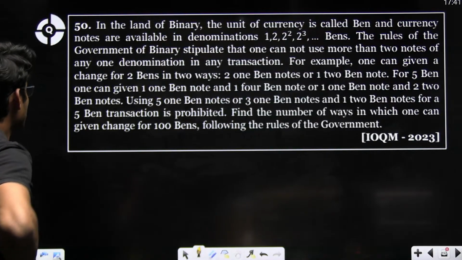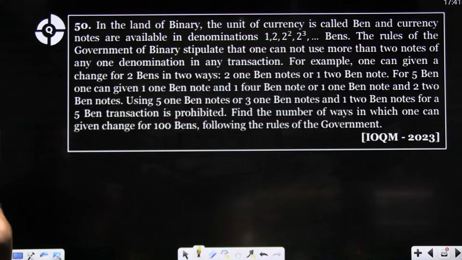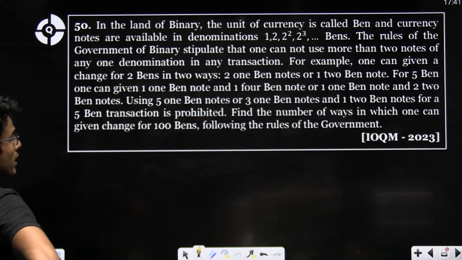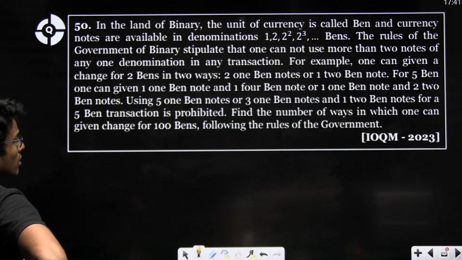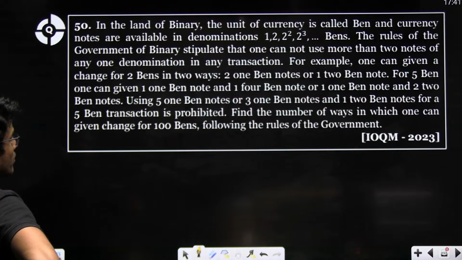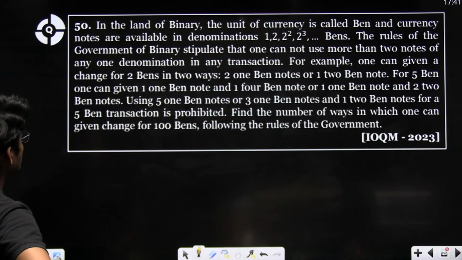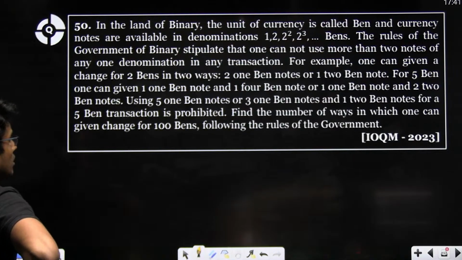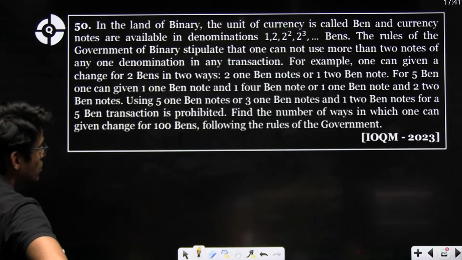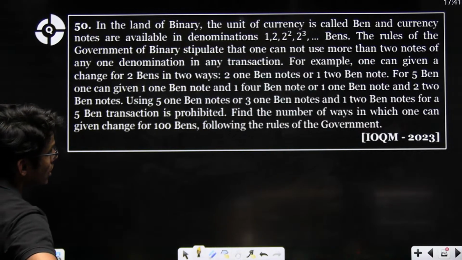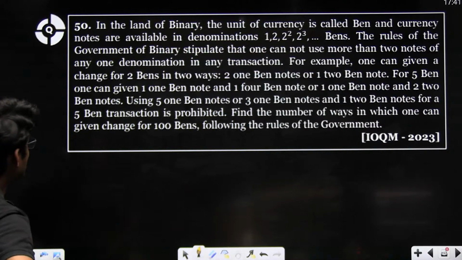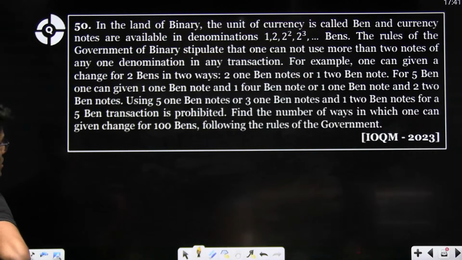For 5 ben, one can give 1 1-ben note and 1 4-ben note, or 1 1-ben note and 2 2-ben notes. Using 5 1-ben notes, or 3 1-ben notes and 1 2-ben note, a 5 ben transaction is prohibited.